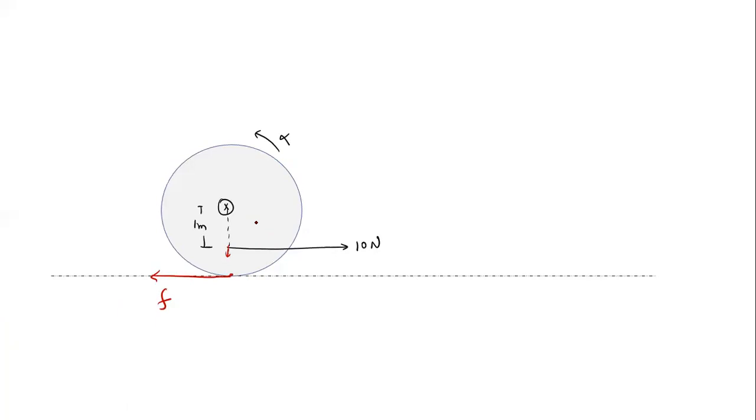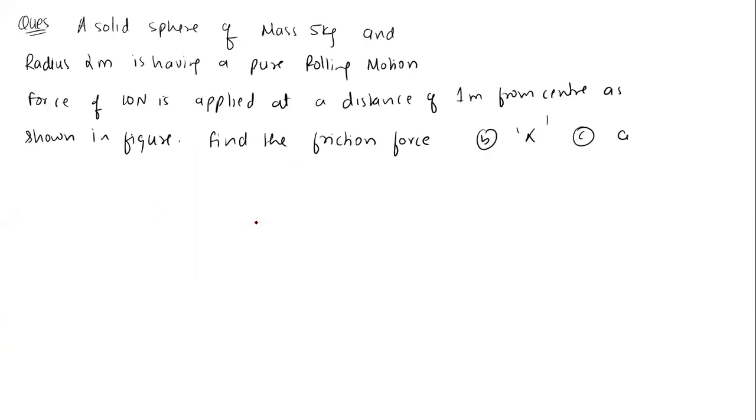Now can you solve the value of friction force, alpha and A value?